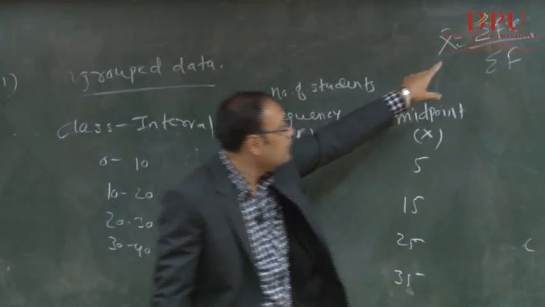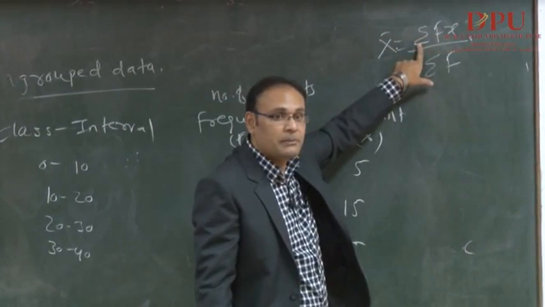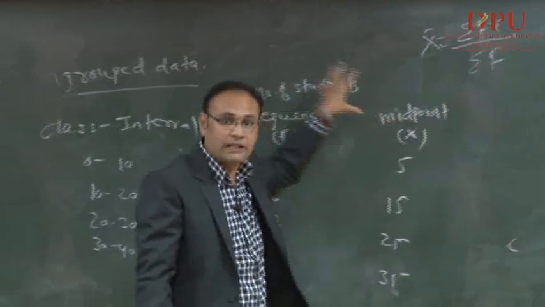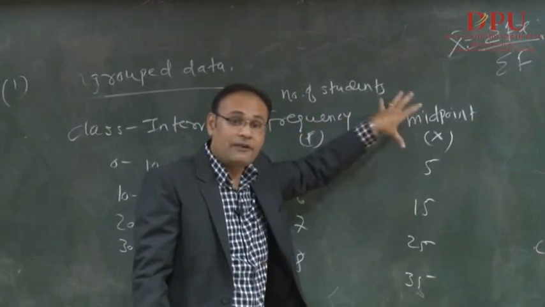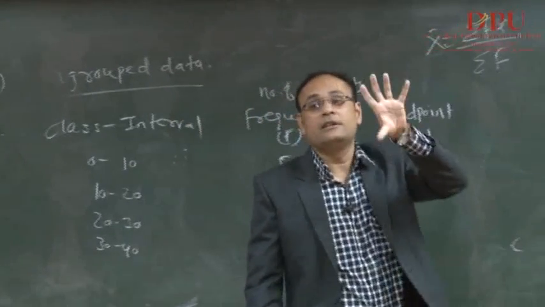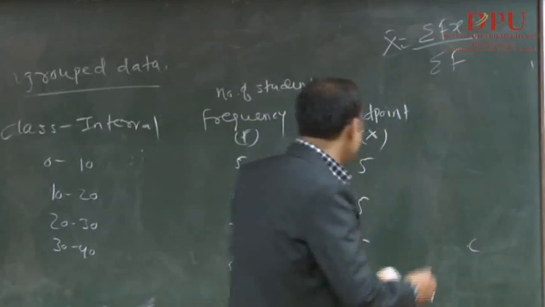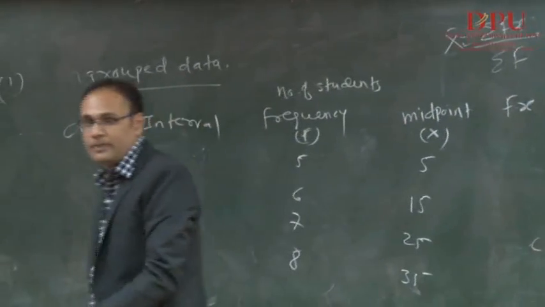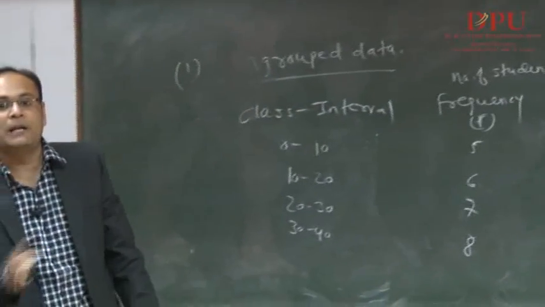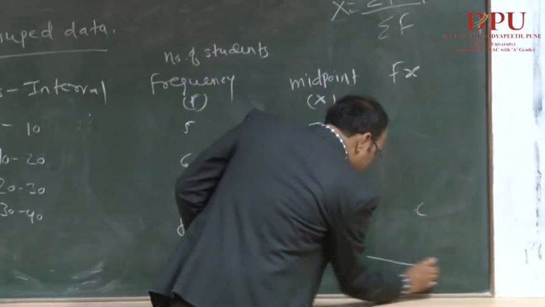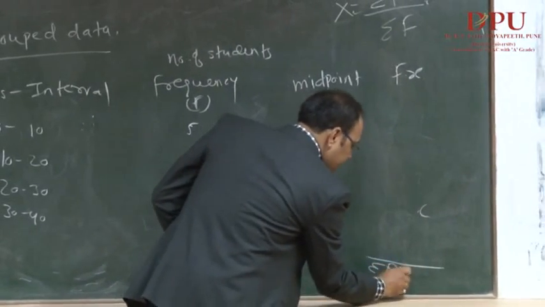What is happening in the first one? This one is summation of f into x. That means first you take the f and then you take the x, do the multiplication, and then do the summation of f into x. Can I add one column here, which I am calling f into x? Means x and f are going to be multiplied. And finally whatever comes, that will be the summation of f x.